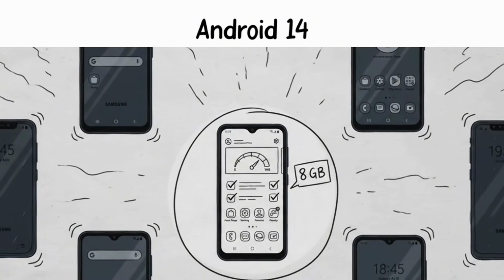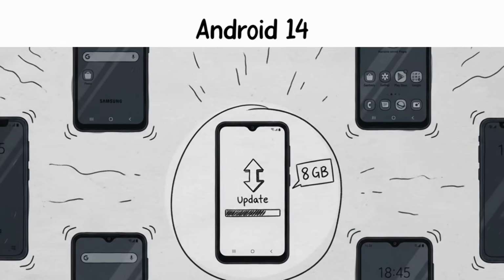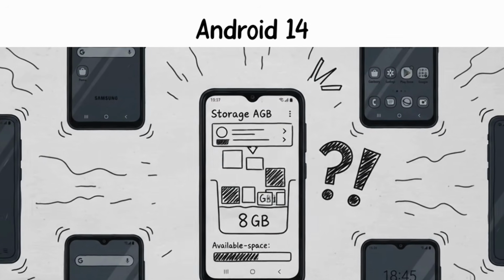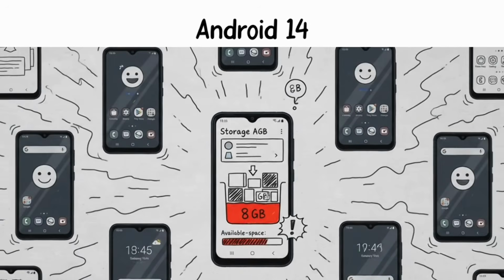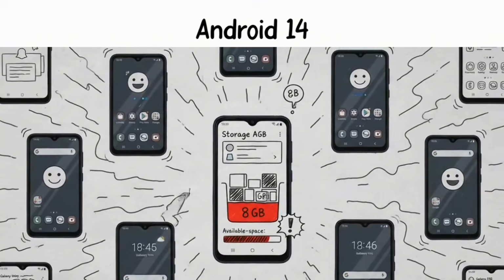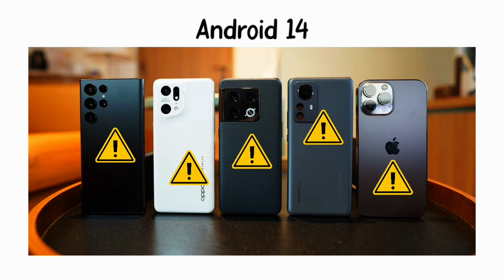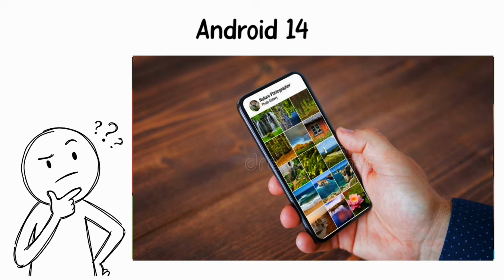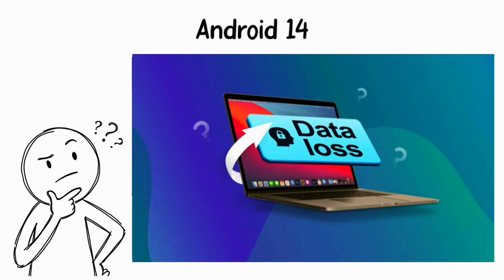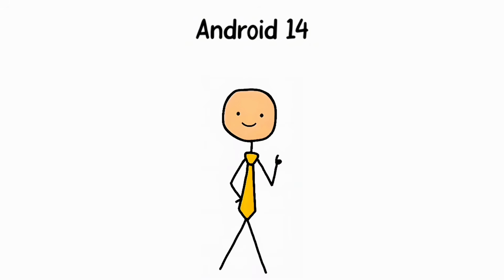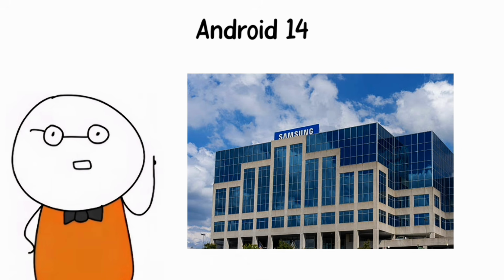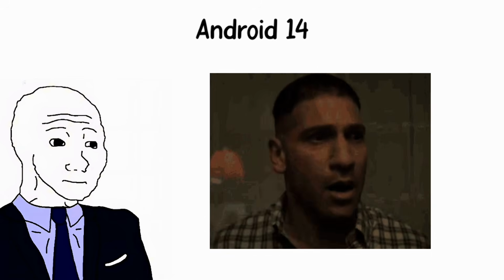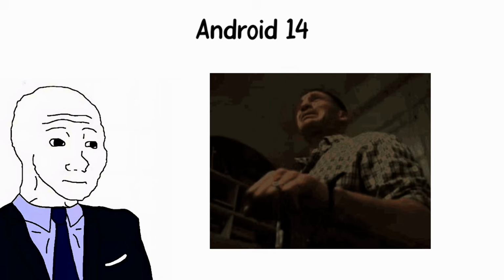But on certain Samsung budget devices, specifically some Galaxy A series phones with 8 GB of storage, the update caused something almost unbelievable. The phones stopped working. Internal storage became completely inaccessible after the update. Users could not open apps. They could not access their photos. Some people lost data they had no backup of. Samsung acknowledged the issue and eventually pushed a fix, but for the people affected, the damage was already done.